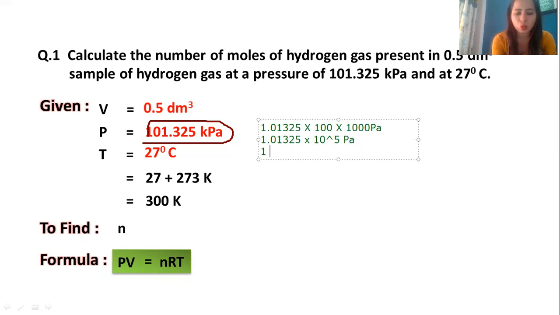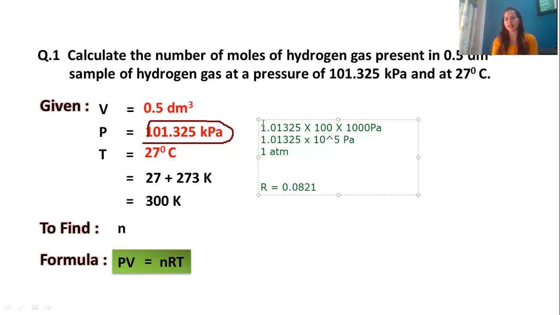That is nothing but 1 atm. So you can simply take, instead of 101.325, 1 atm. And then if you do it this way, the value of R will be 0.0821 liter atmosphere per mole Kelvin.